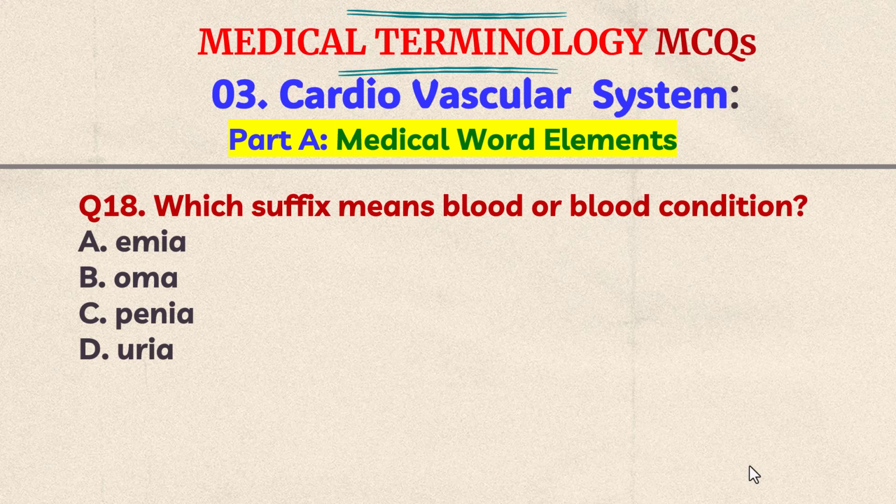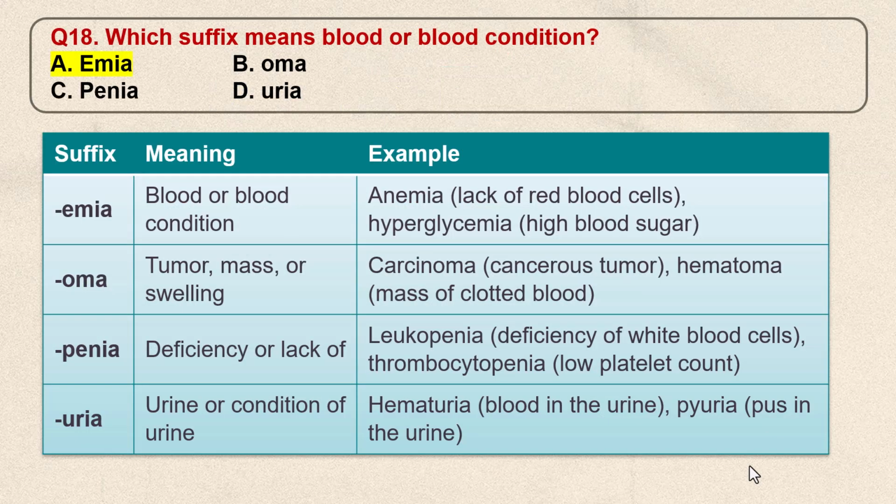A. Emia, B. Oma, C. Penia, D. Uria. Think the answer. The correct answer is A. Emia. Emia means blood or blood condition. For example, anemia means lack of red blood cells. Hyperglycemia means high blood sugar.